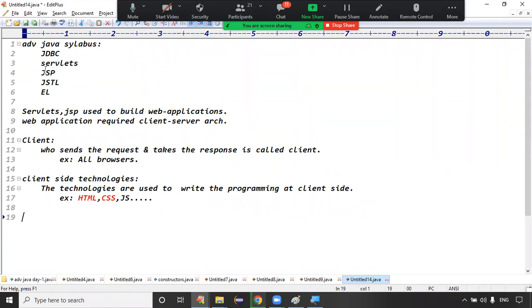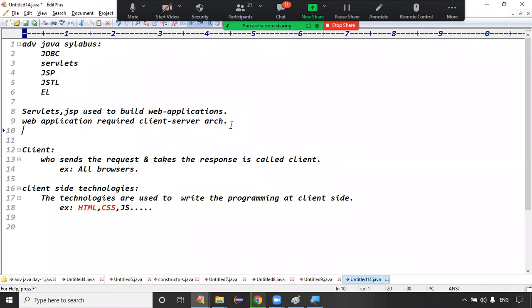In advanced Java, we'll discuss servlets and JSP. What are servlets and JSP responsible for? They are used to build web applications. A web application requires the client server architecture, because a web application follows the client server architecture.